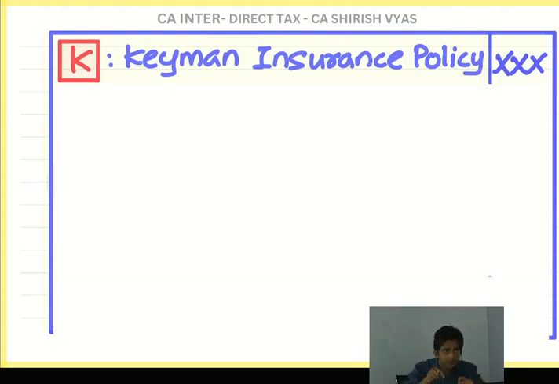So to cover this loss, we approach an insurance company. Understand properly. Reliance will approach LIC. What is LIC? Life Insurance Corporation. They will tell LIC that we are worried about Mukesh Ambani. What if he dies? What will happen to our business? So LIC will say it's okay, we have a policy for that. Let's assume we have taken a policy of 20 crores. Policy means agreement, an agreement of 20 crores.